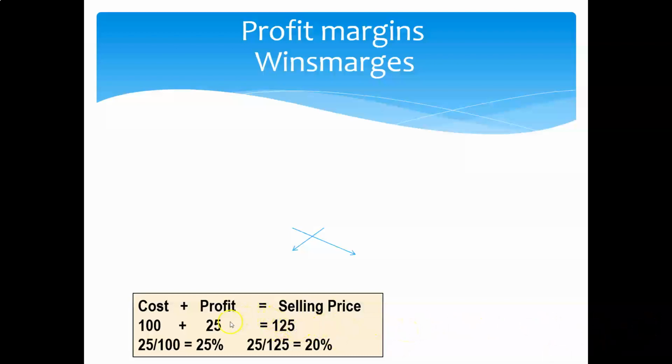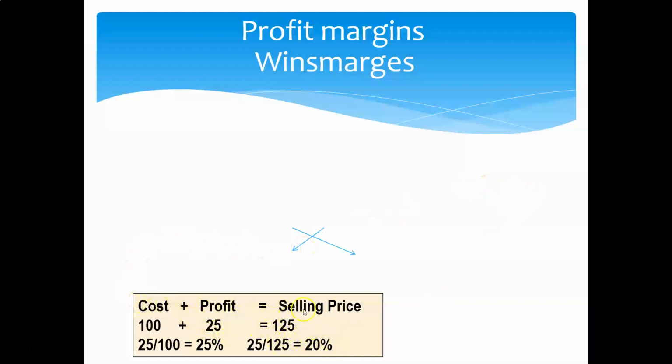So if I tell you that the profit based on the cost price of an item is 25%, you can clearly see it's 25 divided by 100. In order to make this equation balance, the selling price must have been 125. What is the gross profit percentage in this same example? That is profit divided by selling price. So the profit divided by the sales is 25 divided by 125, and that equals 20%.